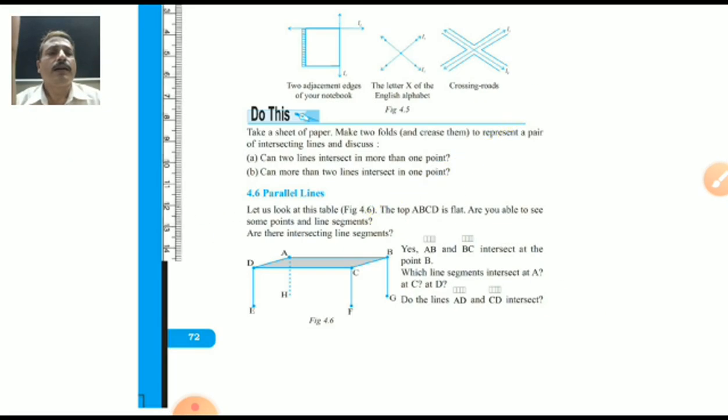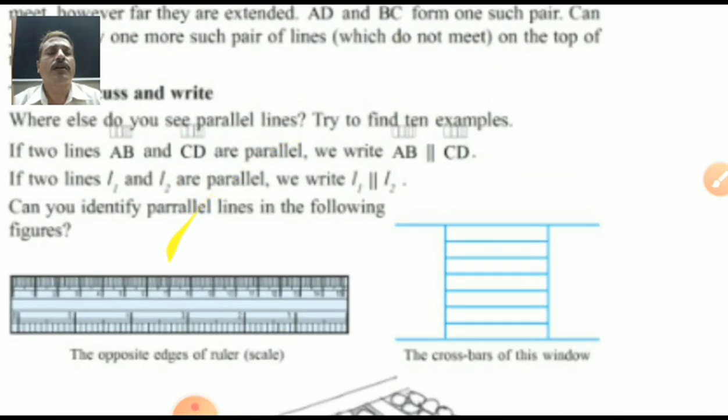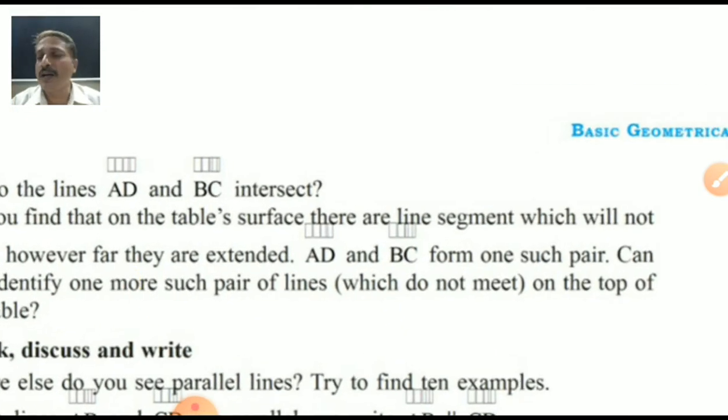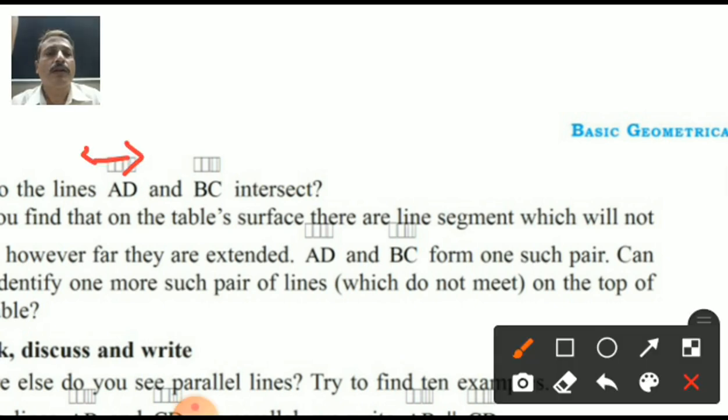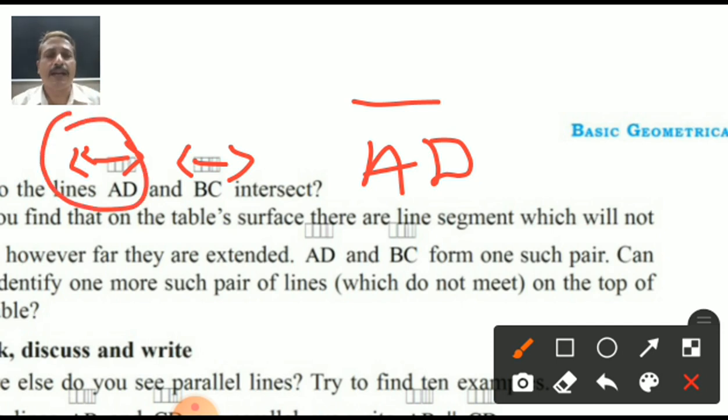Before starting new pictures, we have to clarify. Do the lines AD and BC intersect? AD and BC are intersecting? No, not possible. You find this is a line symbol, student. In printing it is coming like this way, but when you look at it you can understand this is a line symbol. Line segment is a straight line only. AB or AD is a line segment, and this is the line.